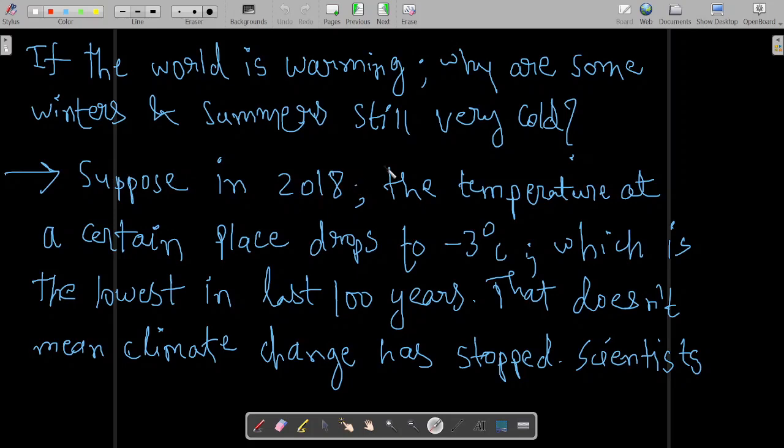So suppose in 2018, the temperature at a certain place drops to -3 degrees Celsius, and suppose this is the lowest in the last 100 years. That doesn't mean climate change has stopped. This particular fact, that in the 2018 winter the temperature at my place was -3 degrees Celsius, doesn't mean climate change has stopped.